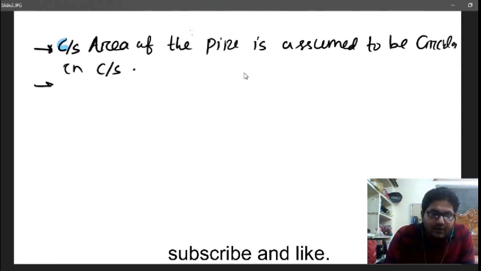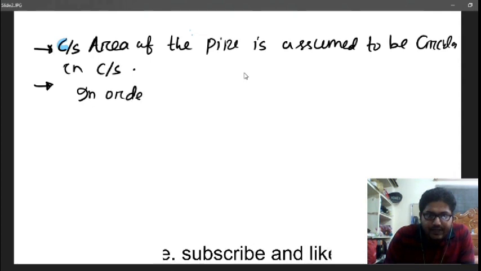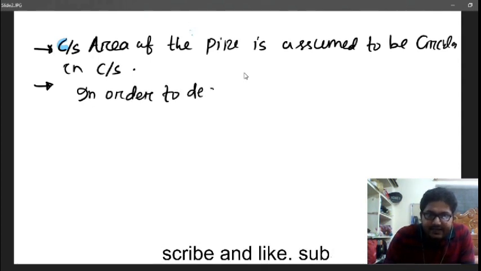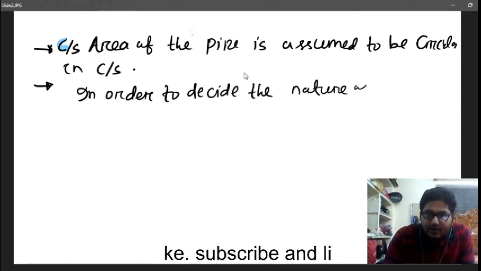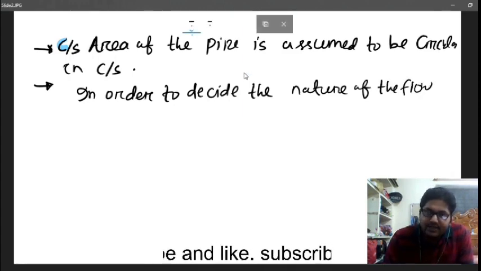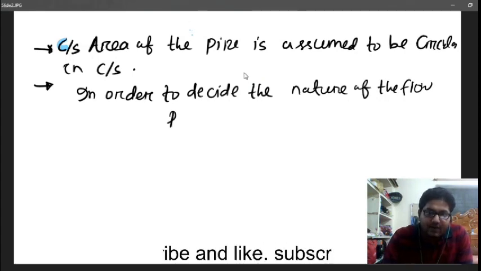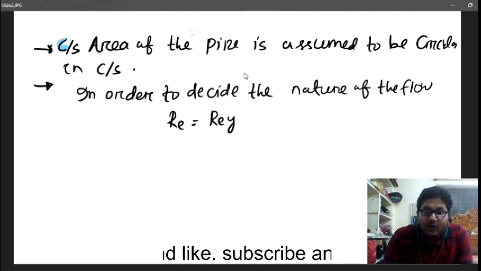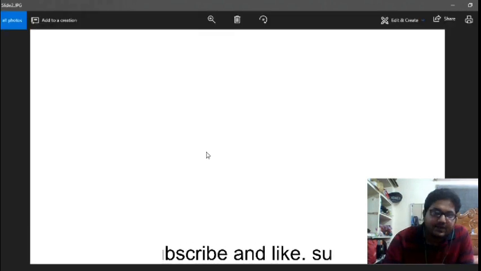I already told you most pipe flow is turbulent in nature. In order to decide the nature of the flow, whether it is laminar flow, turbulent flow, or in the transition zone, we have to define a non-dimensional number. That non-dimensional number is called the Reynolds number.